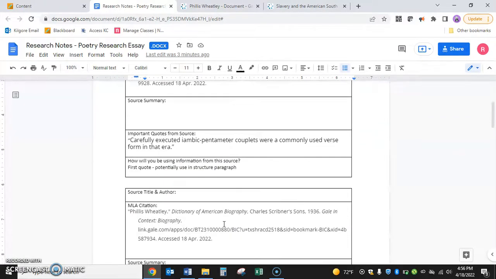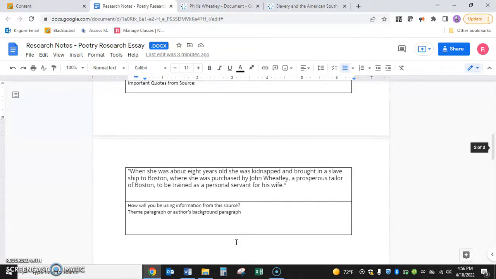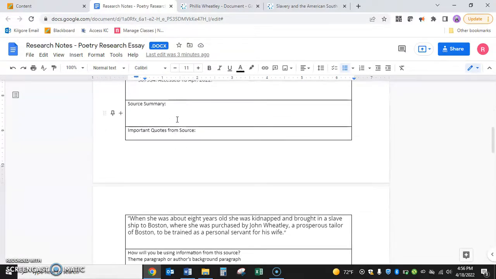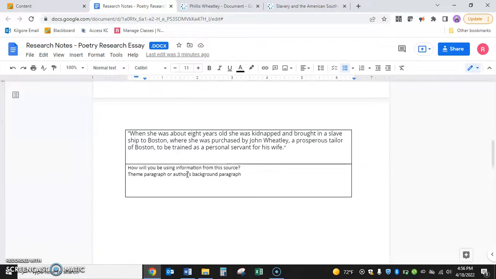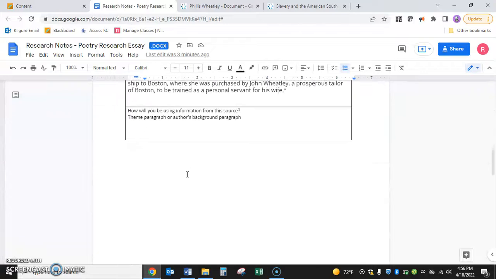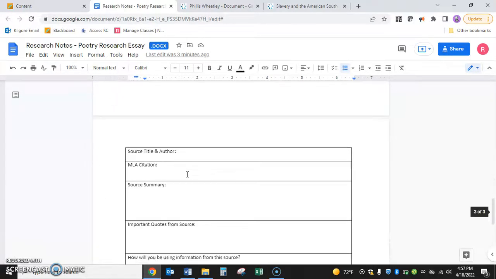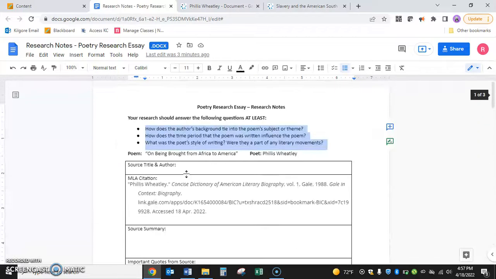I just put one quote. I did the bare minimum here just to show you. You need to be doing a lot more. You need to be adding that source summary. You need to put multiple quotes because you need to have enough information from 4 sources, and you're going to be writing, yep, see, there's 4 boxes you are going to fill out. You're going to be writing your whole research essay using this information. So definitely do more than you think necessary because this is going to help you with the next step of your essay.